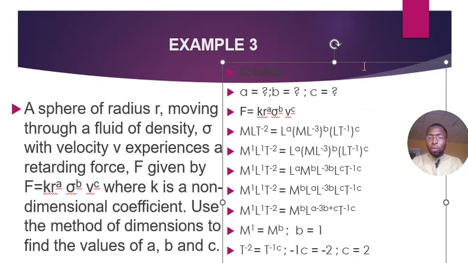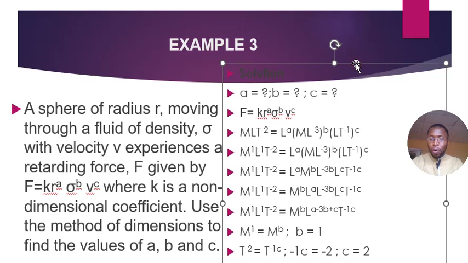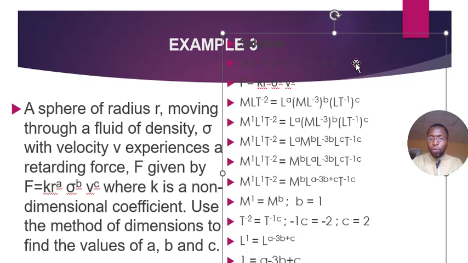So we have a to obtain. Now to obtain a, we need to equate the power of the base of L on the left to that on the right. So on the left hand side we have L to the power 1, and on the right we have L to the power a minus 3b plus c. So we need to equate their powers for us to obtain the value of a. So moving forward, we have it here. You see L to the power 1 equals L to the power a minus 3b plus c.